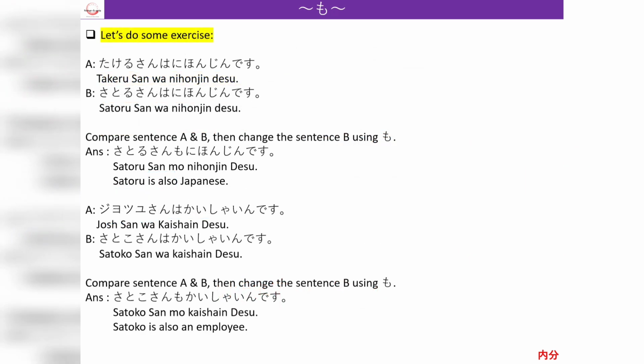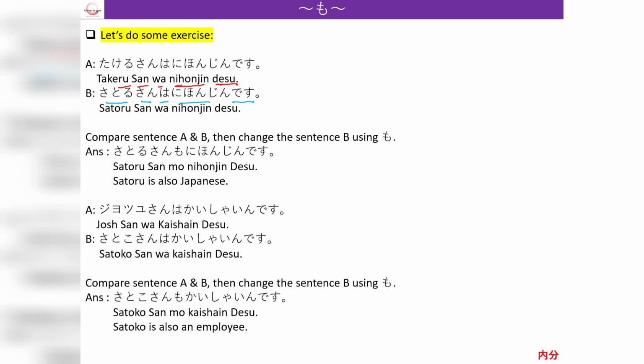Our first exercise is, there are two sentences. First sentence is Takeru-san wa Nihonjin desu, which means Takeru is Japanese. And our second sentence is Satoru-san wa Nihonjin desu. So here it is saying Takeru-san is Japanese, Satoru-san is Japanese.